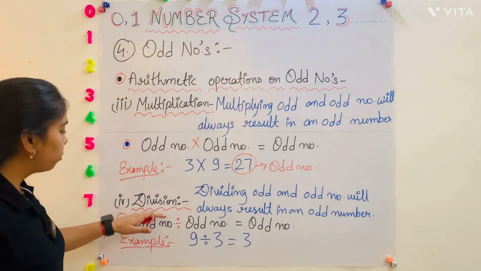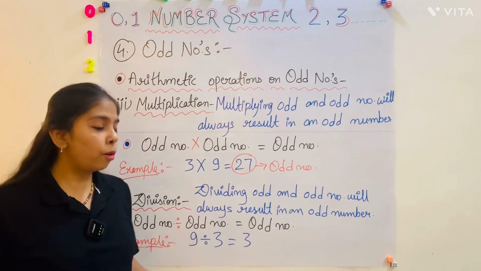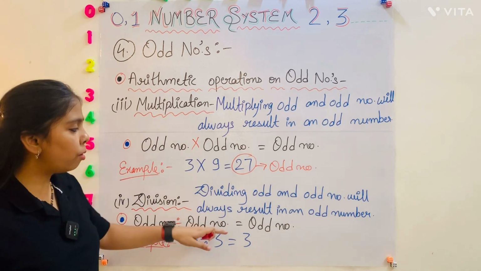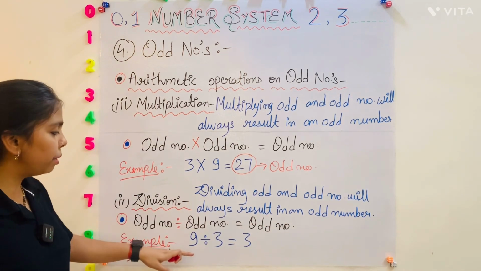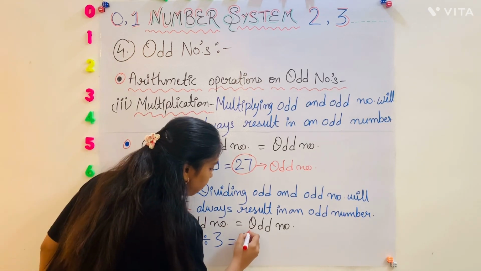Okay. So the fourth one is division. Dividing odd and odd number will always result in an odd number. Like odd number divided by odd number is equal to odd number. For example, 9 divided by 3 is equal to 3, and 3 is an odd number.